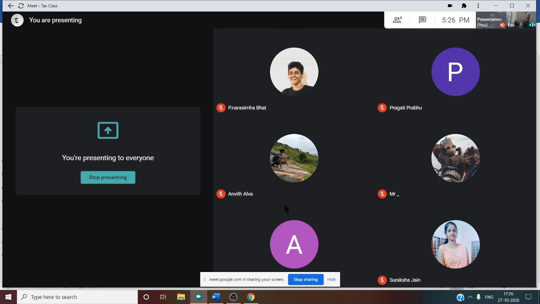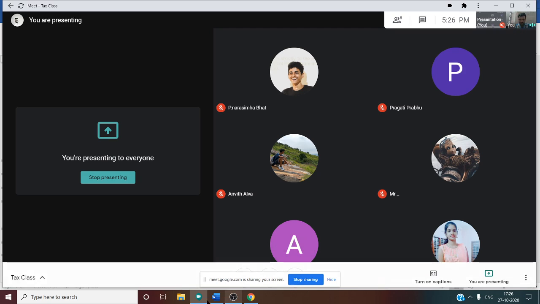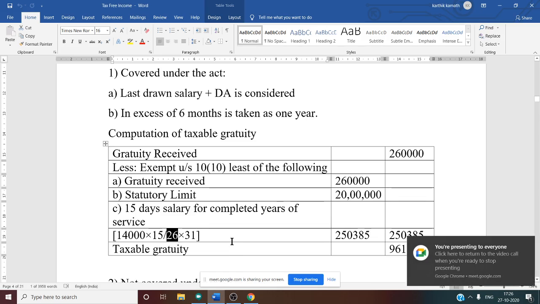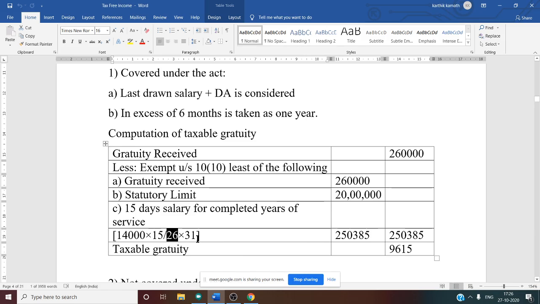In a month there are usually 30 or 31 days, so 4 or 5 Sundays we will exclude, and the remaining days in a month is 26. That is a basic assumption. That is why we divide by 26. 15 by 26 into the number of completed years of service. Here completed years of service is 30 plus 1, 31.